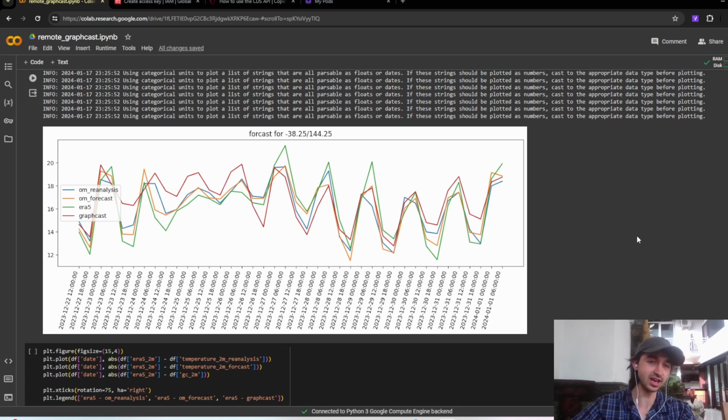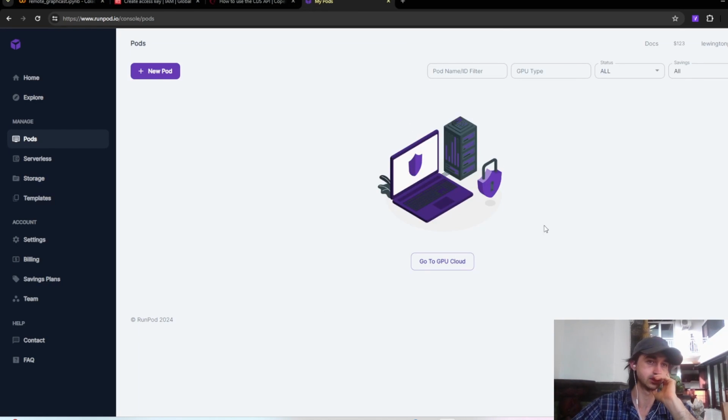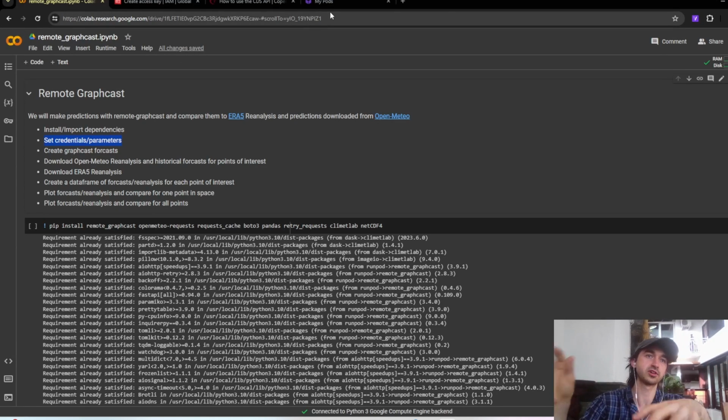That's the plan. So without further ado, let's get to the top of this notebook, which again, you'll find in the description. Because my computer's not big enough to run GraphCast, and probably neither is yours, we're going to spin up a RunPod. We're going to use this online GPU provider called RunPod and run GraphCast on one of their machines, then automatically spin down, so delete, the machine. We're also going to save the outputs to Amazon S3. At the end of the day, you'll just end up with the outputs on S3, and then you can pull them down and do what you want with them. The outputs will be about 8 gigabytes of data, so huge outputs. This is why it's hard to deal with them locally.